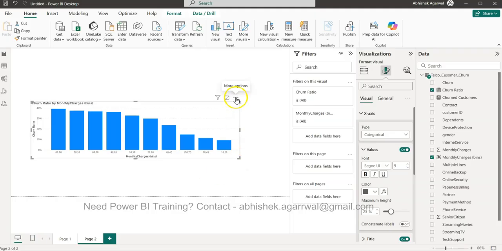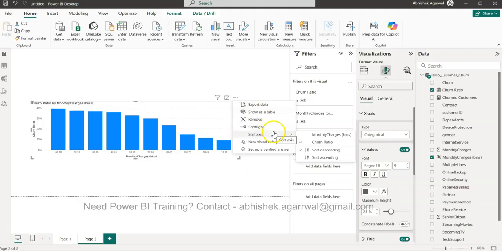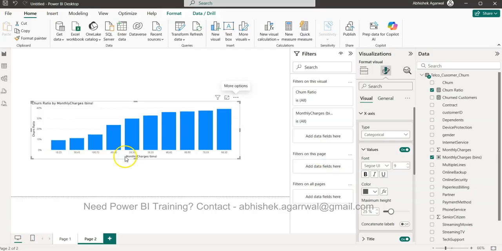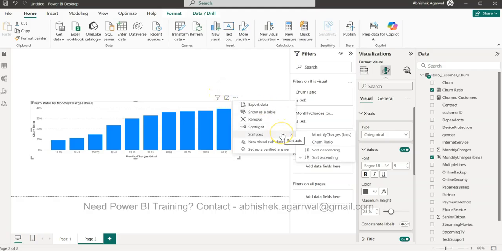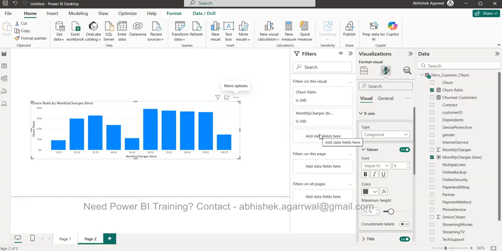Categorical, and I will sort the axis in ascending order. Or maybe what I need to do is sort the axis by monthly charges. This is how I want. Yes, 18.5 to 28, so a difference of 10, then 10, then 10, and so on and so forth.